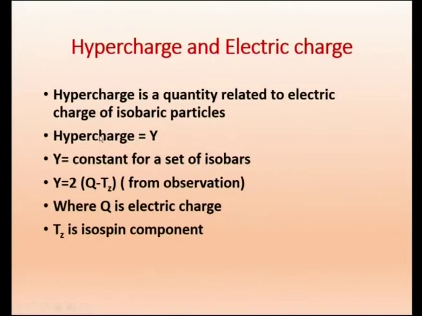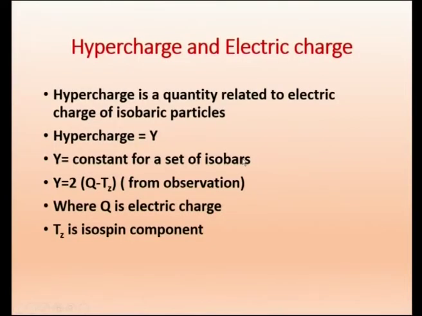Hypercharge is given the notation capital Y. Y is constant for a set of isobars. If you take a set of isobars, it will have constant Y. Among the elementary particles, neutron and proton are a set of particles with the same mass, so they are isobars. Now, we will see how hypercharge is the same for them.